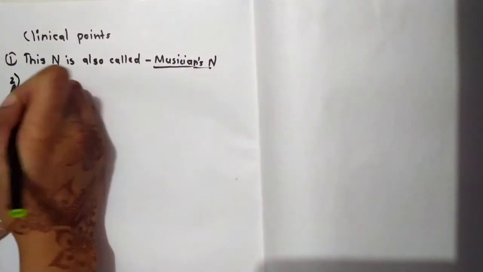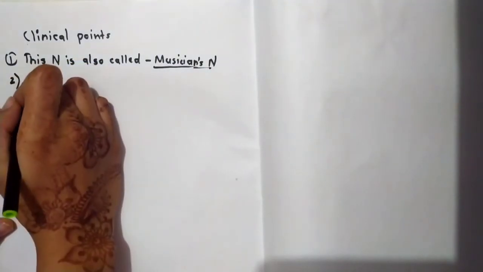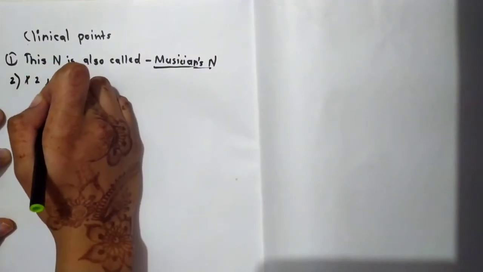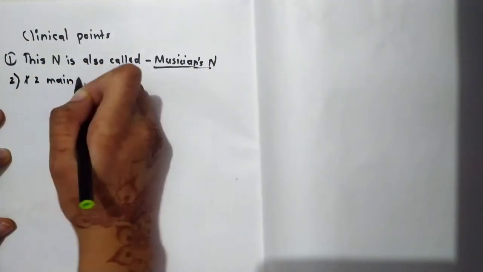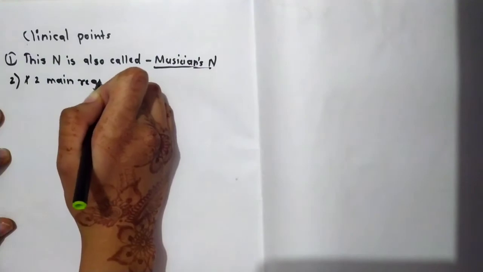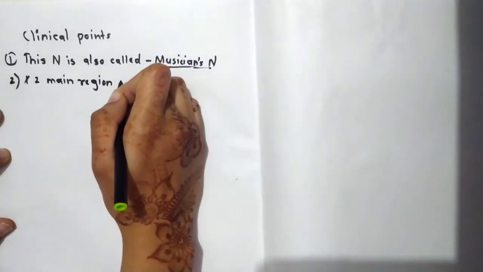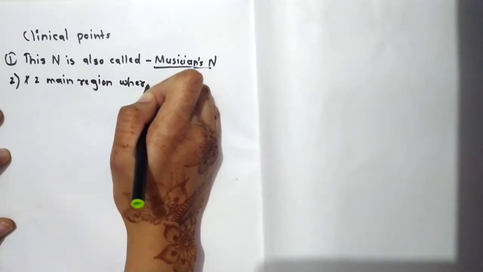And the second fact is, two main regions where it can get injured.